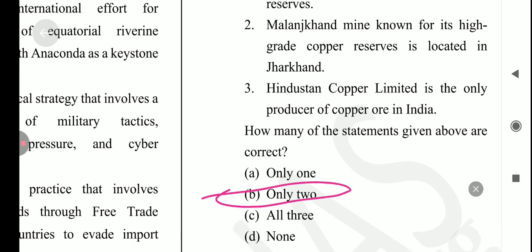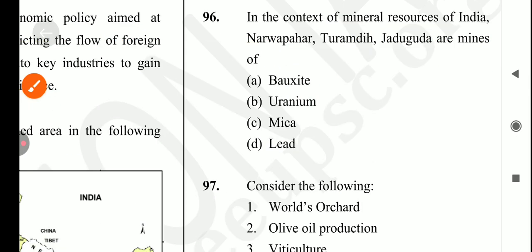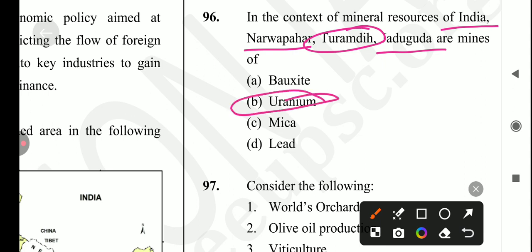Let's come to the next question, which is in the context of mineral resources of India, like Nardha, Turamdi, and Jadugoda are mines related to uranium. Okay, so the answer for this question is option number B.